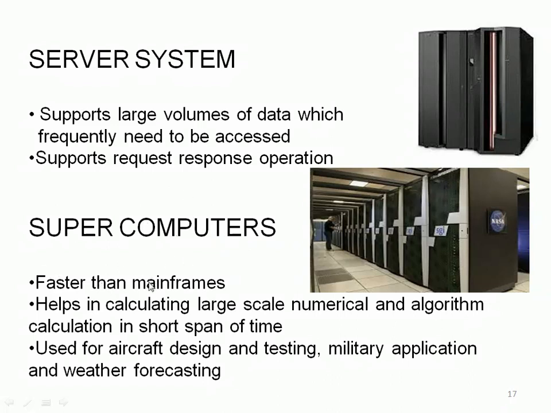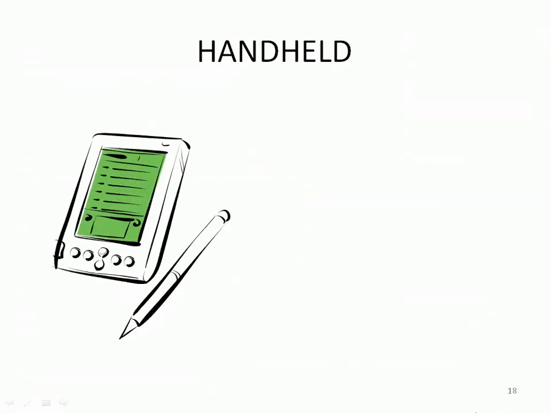So they are faster than mainframes, helping calculate large-scale numerical and algorithmic calculations in a short span of time, right? They are used for aircraft design and testing, military applications, weather forecasting, and various other uses like nuclear reactor monitoring, right? In places where humans cannot go and observe, remote computation is possible with the help of these supercomputers.